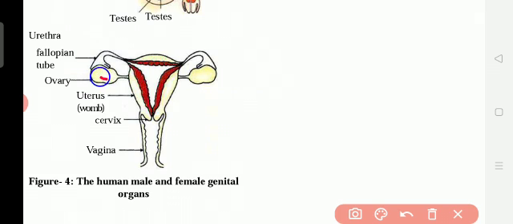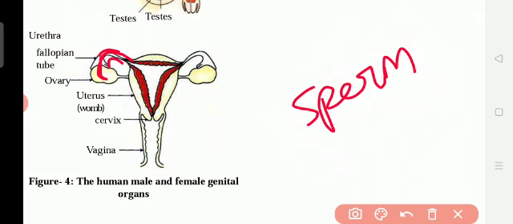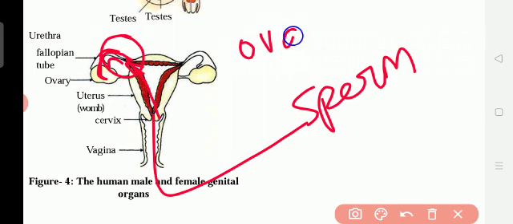The ovary releases the egg, and the egg comes to this, called the fallopian tube. Near the ovary it comes to the fallopian tube, and the sperm from the male goes through the vagina to the fallopian tube. Here it meets the ovum.